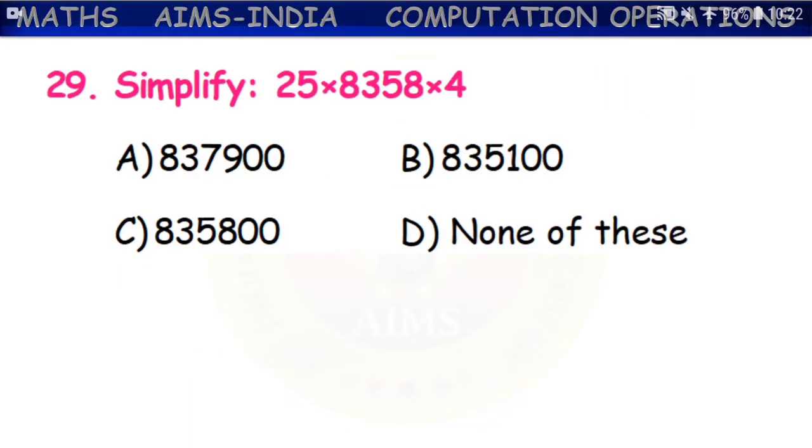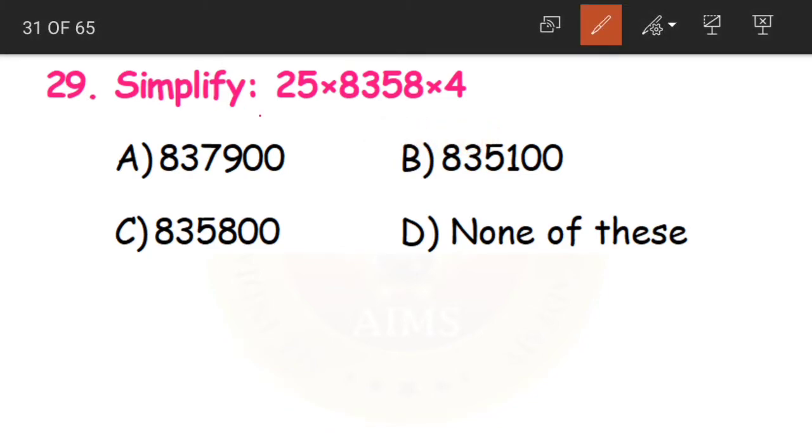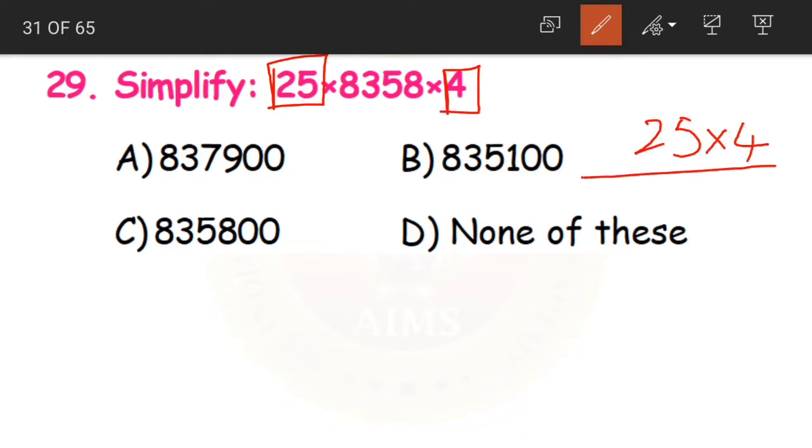Next question 29. Simplify 25 into 8358 into 4. Now what is this? 3 numbers are given for which we should find out the product. That means we need to multiply. Okay, children? So for our convenience, we'll take the smaller numbers first. 25 into 4. 4 5s are 20, 0 here, 2 carried, 4 2s are 8, plus 2 becomes 10. What is 25 4s are?